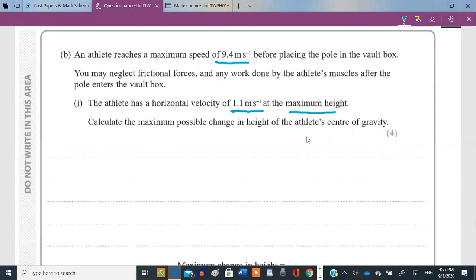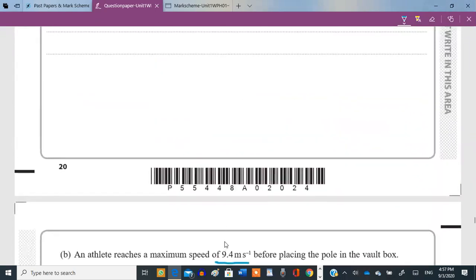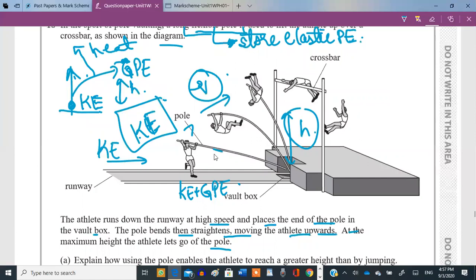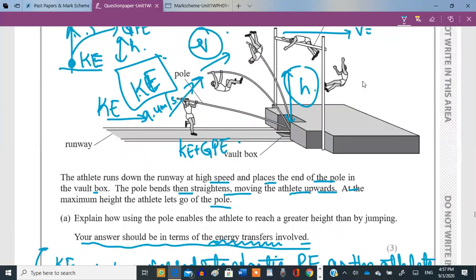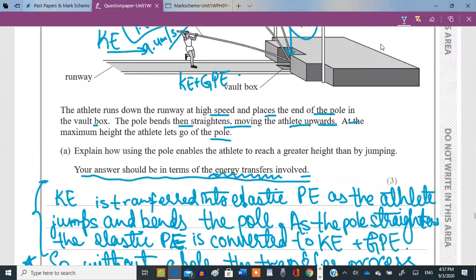The athlete reaches a maximum speed of 9.4 meters per second before placing the pole in the vault box. You may neglect the frictional forces and any work done by the athlete's muscles after the pole enters the vault box. The athlete has a horizontal velocity of 1.1 meters per second at a maximum height. Calculate the maximum possible change in height of the athlete's center of gravity. Okay, so basically, center of gravity means actually the athlete itself. They are asking us that the maximum speed of the athlete was 9.4 meters per second. That actually means that as the athlete moved up from here, the speed was 9.4 meters per second. And then as he reached the maximum point, his velocity was 1.1 meters per second, and that's the horizontal velocity.